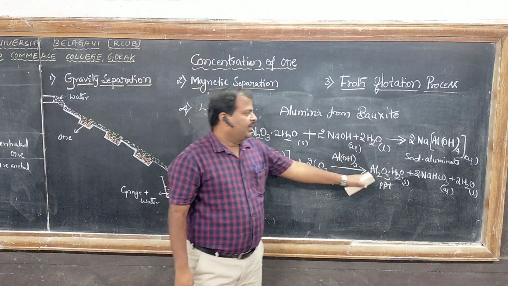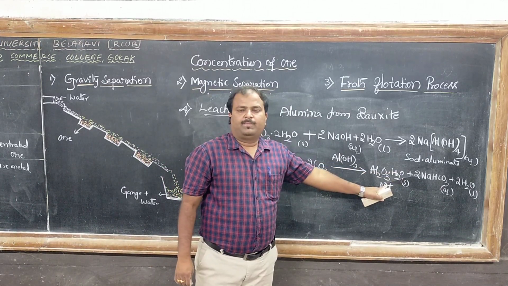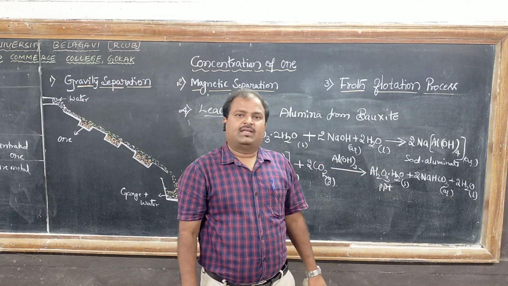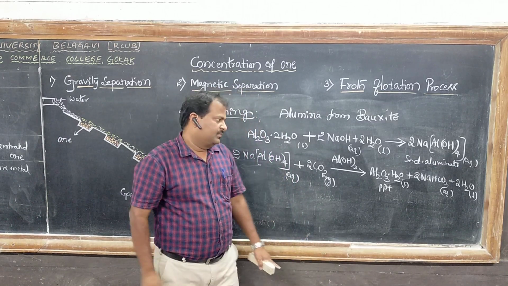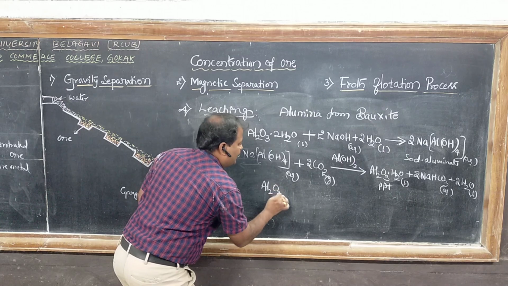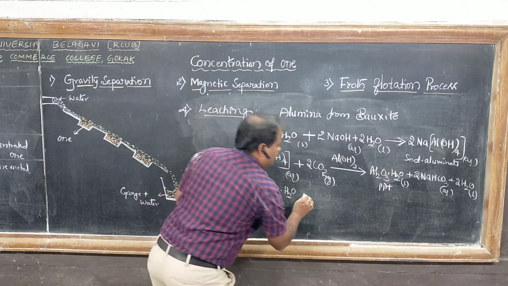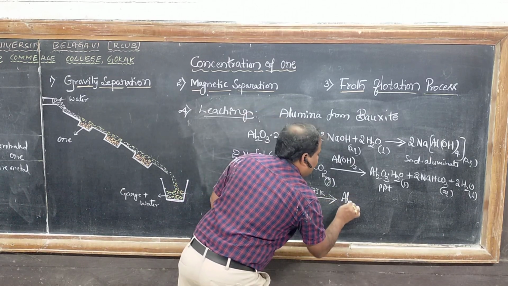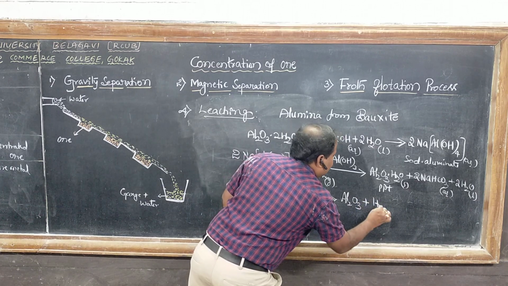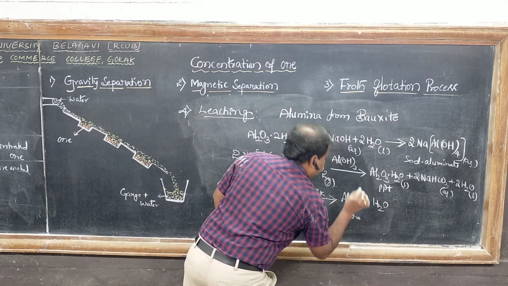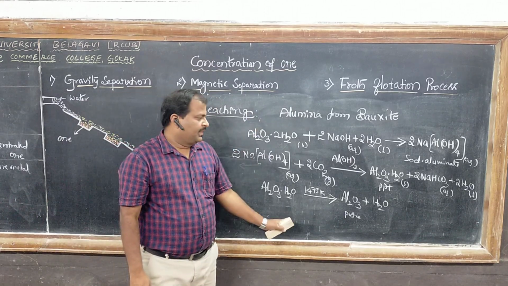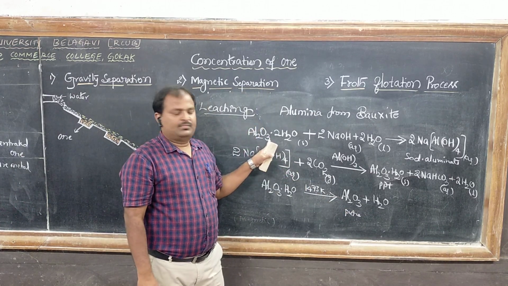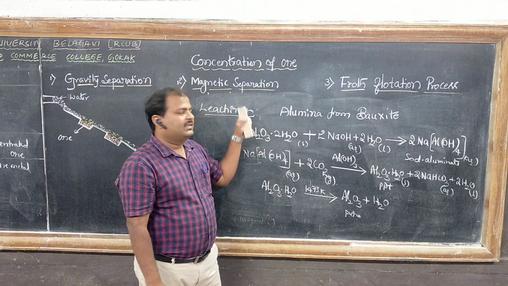The precipitate of aluminum hydrate is filtered and dried, and it is heated to a high temperature of about 1473 Kelvin. Then we get pure alumina. So hydrated Al2O3·xH2O is heated at 1473 Kelvin. We get pure alumina and water. So this is the leaching process. Pure alumina we get, that is the concentrated ore from the powdered ore.